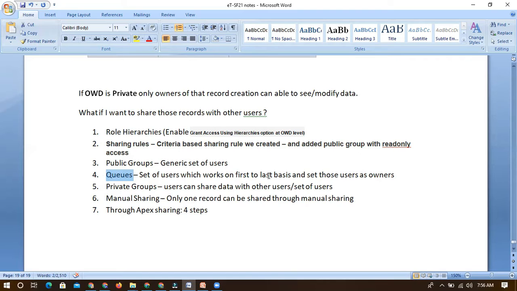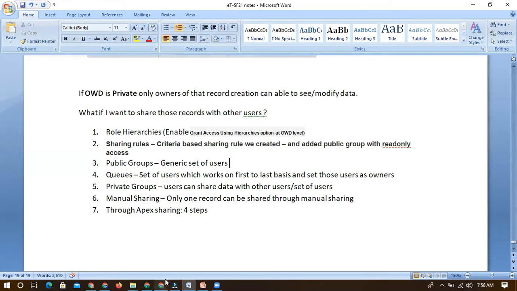Okay, so they will also be owners of that record. So if something happens on that record, if they want to give approval, they can, based on first come, first served. The major difference is that public groups cannot act as an owner of the record. They will only get access to the record. But queues will act as a direct owner itself.